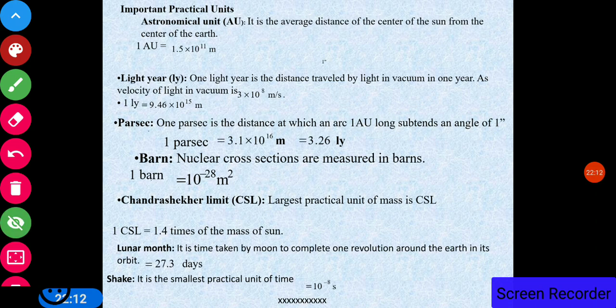Now some important practical units. Astronomical unit. One astronomical unit is the average distance of the center of the sun from the center of the earth.